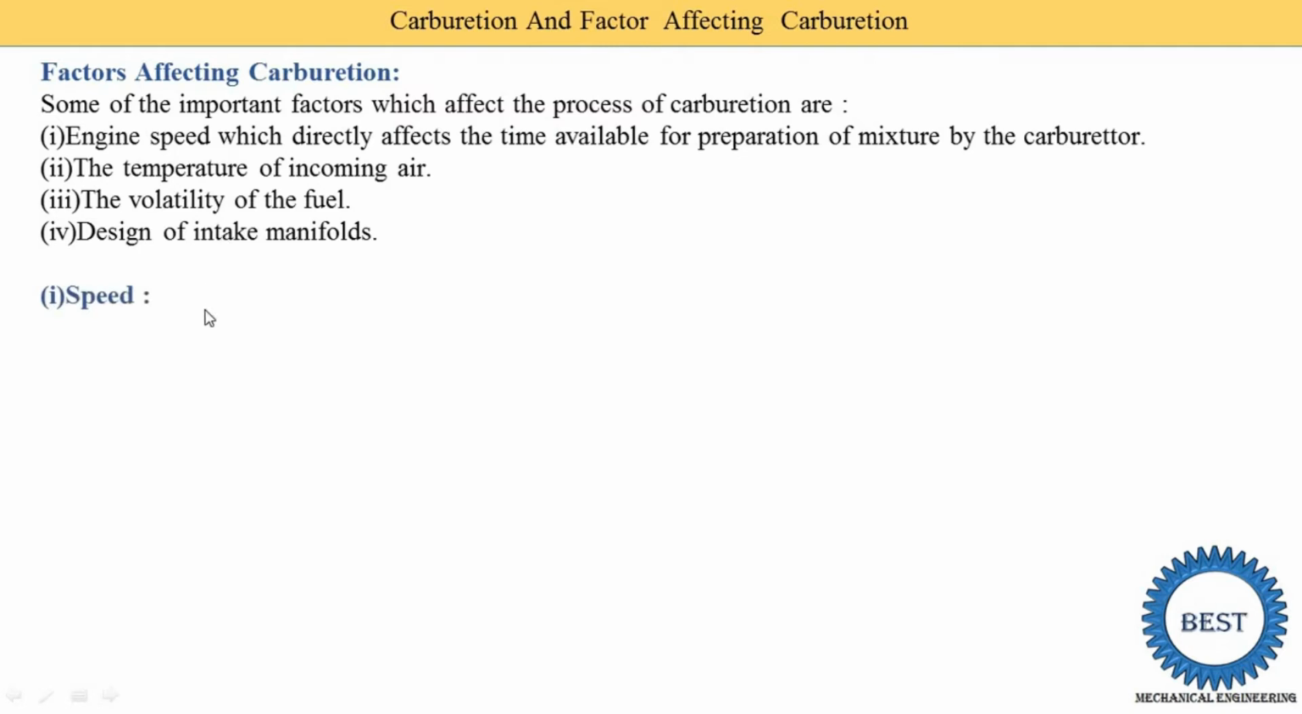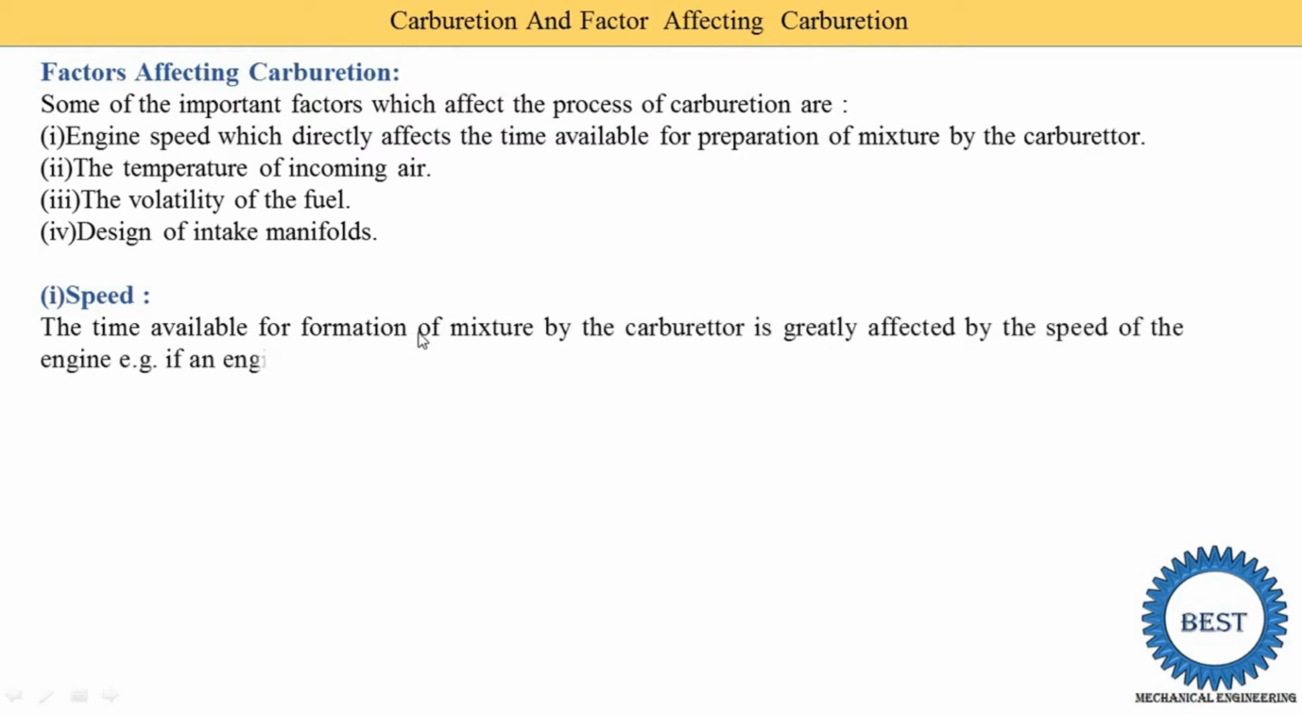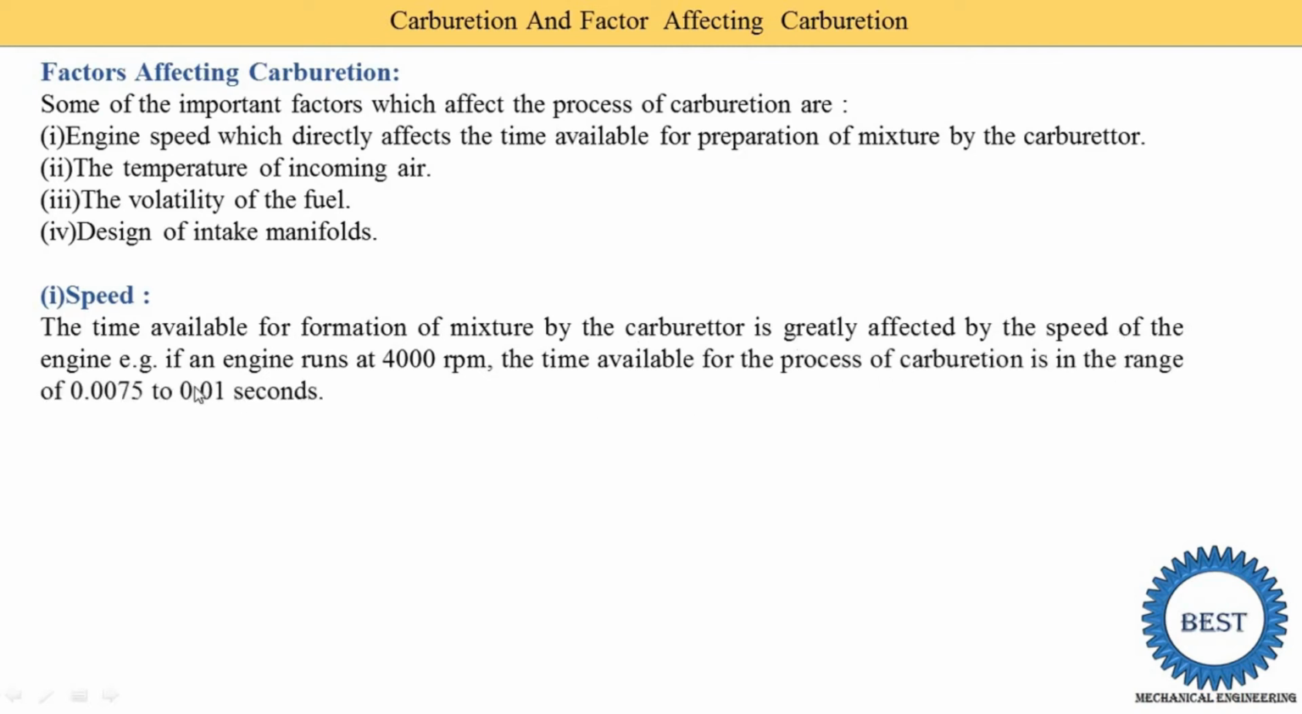So how does the speed affect it? The time available for formation of the mixture by the carburetor is greatly affected by the speed of the engine. If we consider that the engine runs at 4000 rpm, and it is a 4-stroke engine, how many times do we supply the charge to the engine? It is half the rpm of the engine, because in a 4-stroke engine, in 2 revolutions there is one power stroke. That means we supply the mixture to the engine one time per 2 revolutions, so at 4000 rpm we are transferring the charge 2000 times in a single minute.